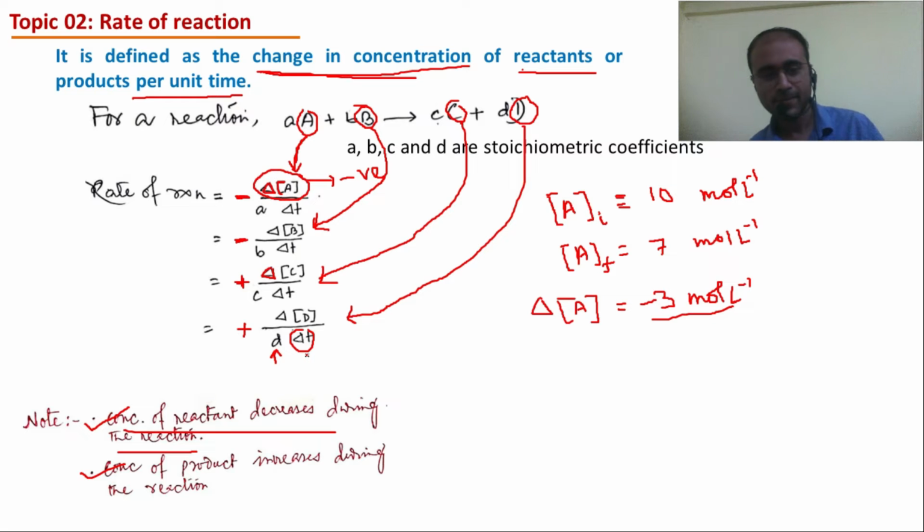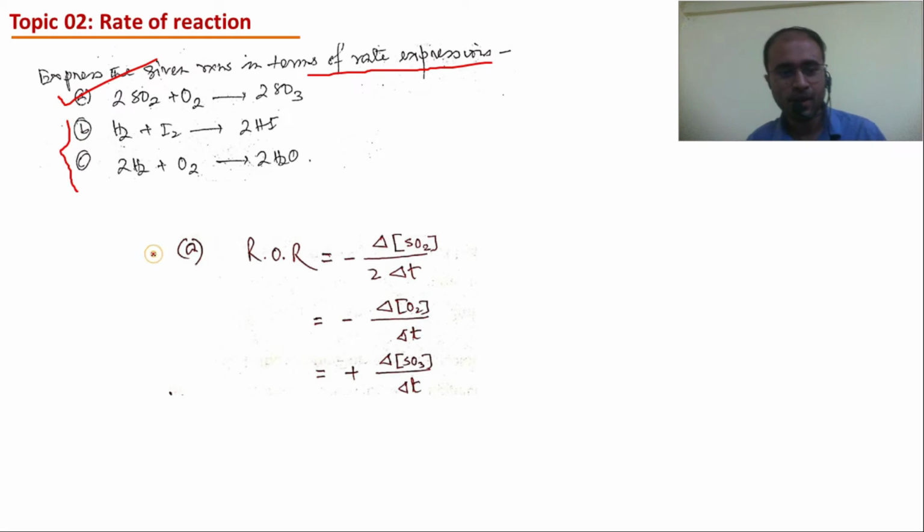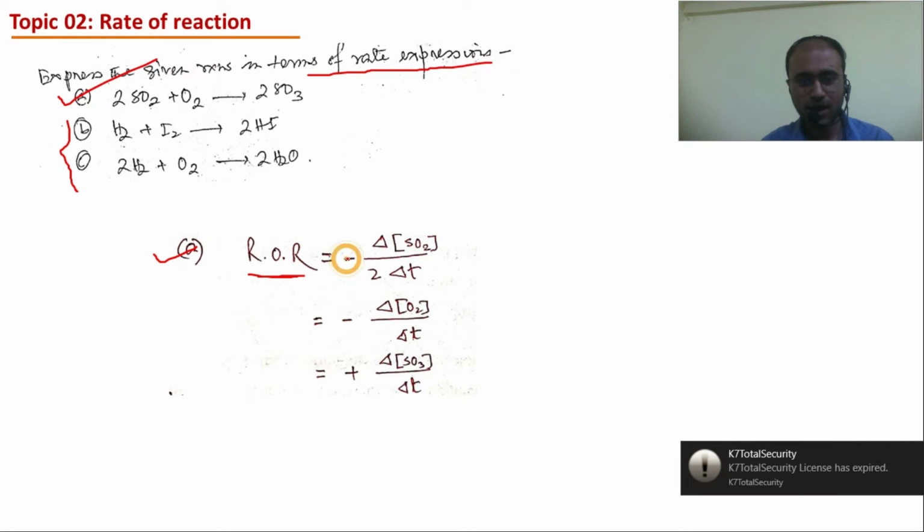Let us now solve a question. Express the given reactions in terms of rate expressions. I am doing this one; these two you will do as homework. See, ROR, the rate of reaction, is equal to minus. How many ways can the rate be written? 3 ways, because 3 species are involved: 2 reactants and 1 product. So in 3 ways we can write the rate of reaction.